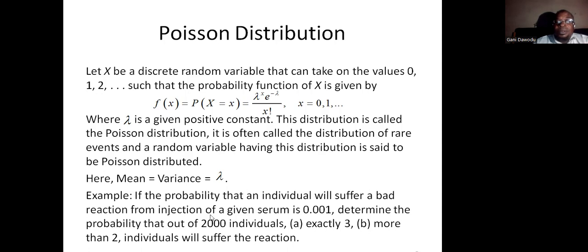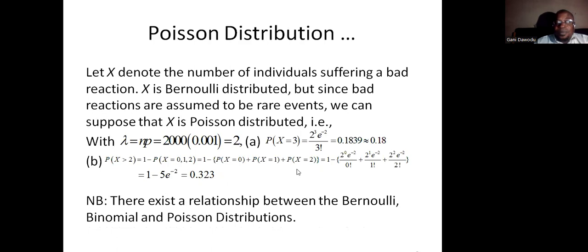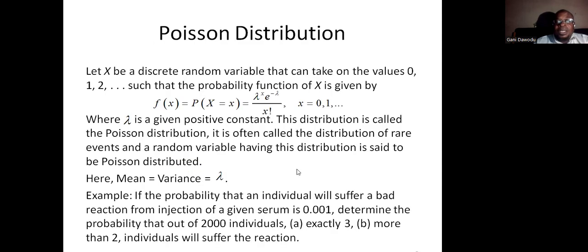Example, if the probability that an individual will suffer a bad reaction from injection is 0.001, determine the probability that out of 12,000 individuals, exactly 3, more than 2, will suffer the reaction. For exactly 3, it is direct, x is equal to 3.